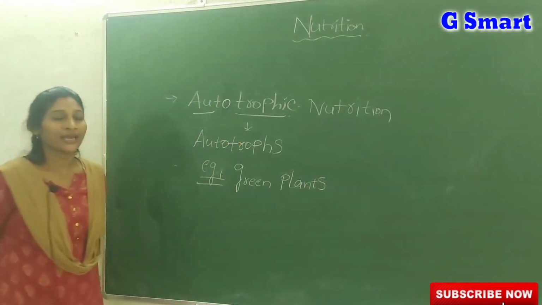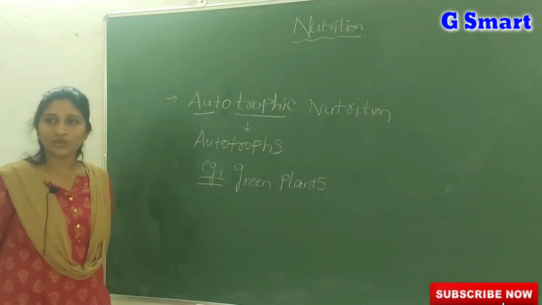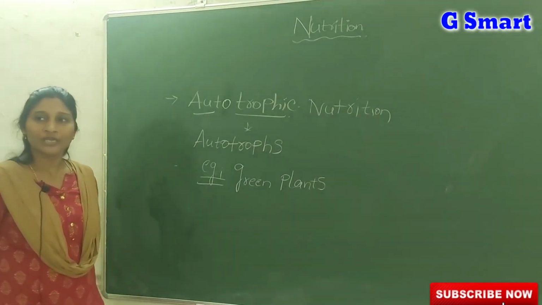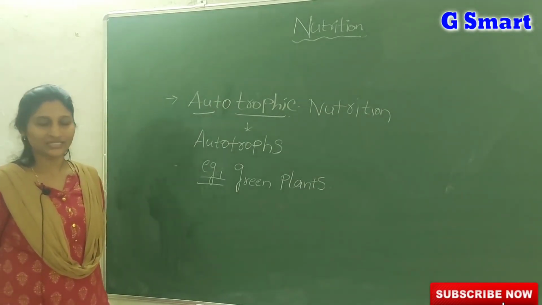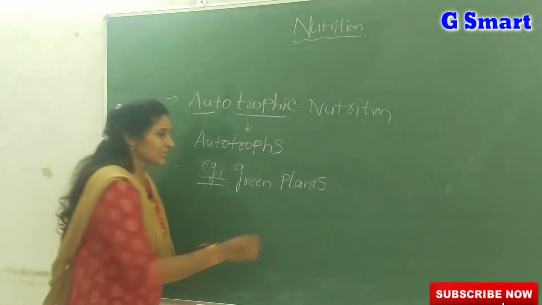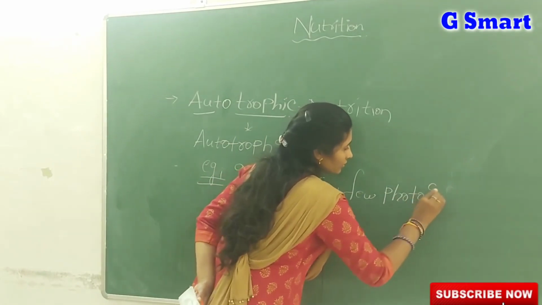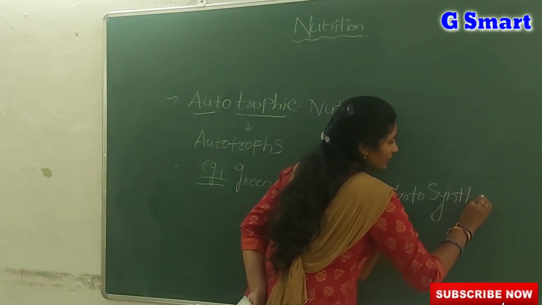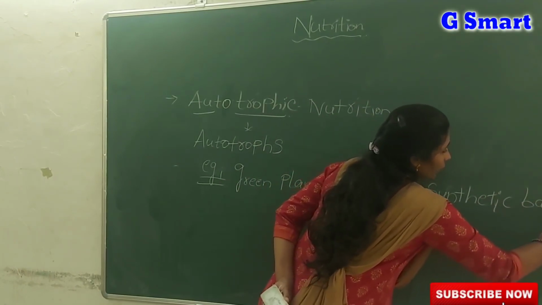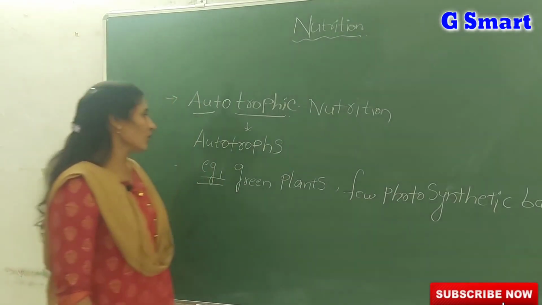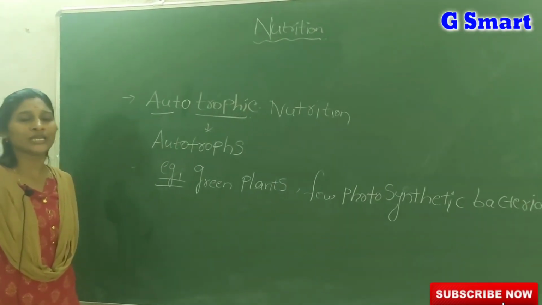Why? Because they prepare their own food by using solar energy or light energy. Not only green plants, but even a few photosynthetic bacteria are also examples of autotrophs.